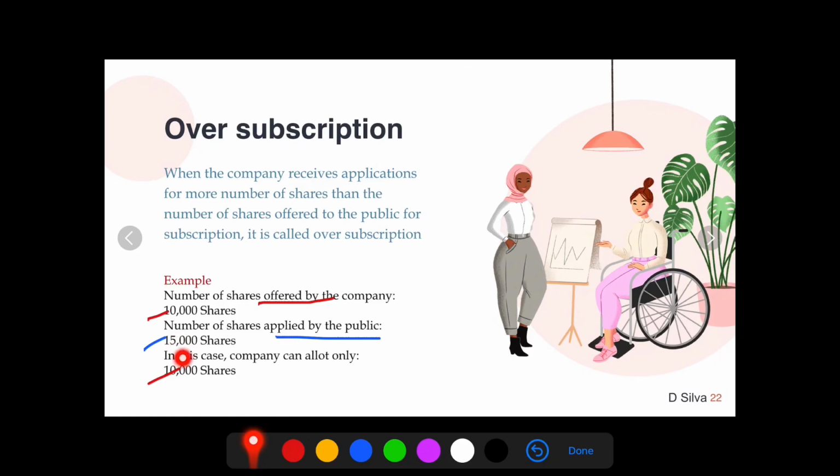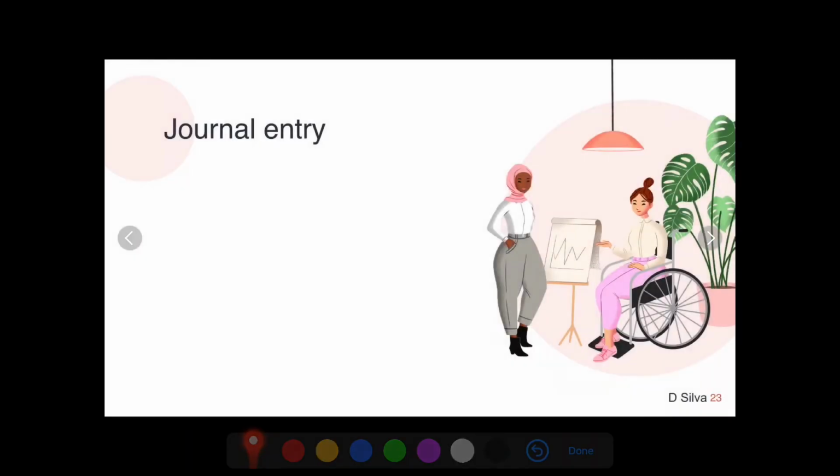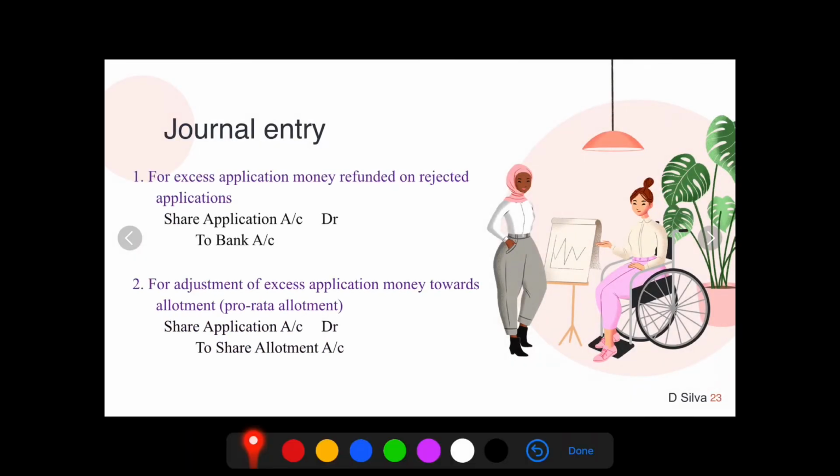Now what will happen to the excess money that is received? For this, there are two special journal entries. The first one is when the excess money is to be refunded on the rejected applications: the journal entry will be share application account debit to bank account. So the bank makes the payment for all the rejected applications. The second journal entry is for the adjustment of the excess application money received: share application account debit to share allotment account.